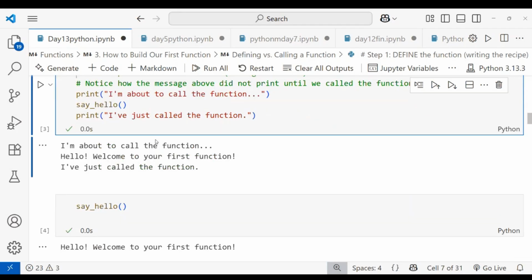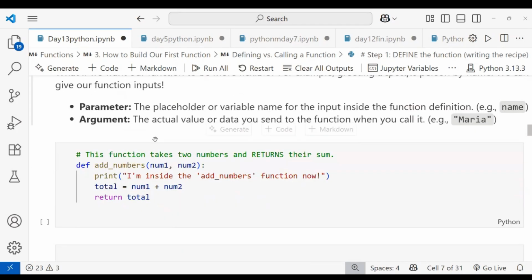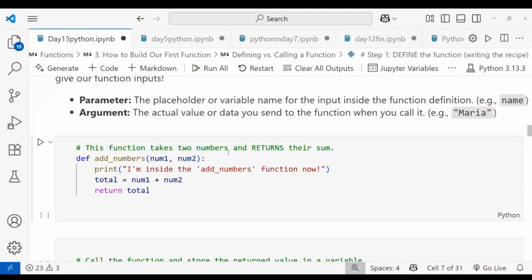Okay, let's do one example, then you can easily understand. This function takes two numbers and returns their sum. Let me define it here. I'm defining one function, add numbers. I'm taking two variable names, which are called parameters. Remember, the values you use inside the parentheses are called parameters. The first is parameter number one and number two, to maintain the placeholders. And after that, a colon.